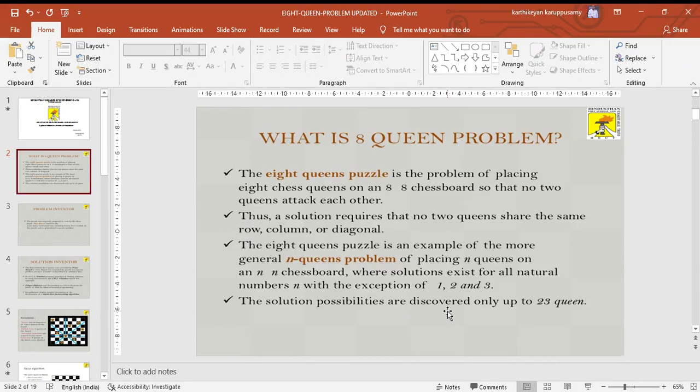where solutions exist for the natural numbers such as 1, 2, 3, up to n. Solutions have been discovered only up to 23 queens so far.